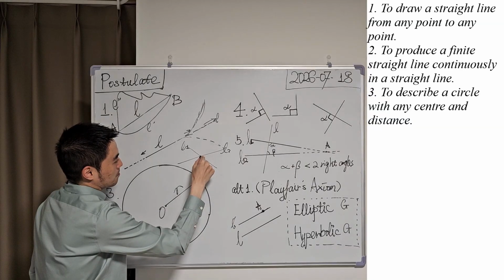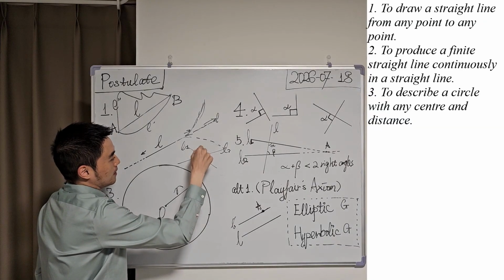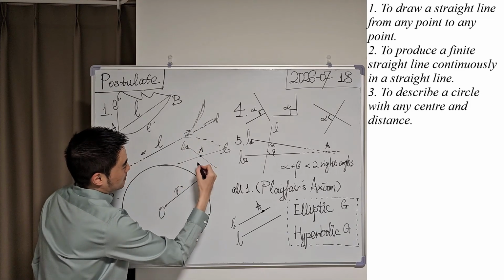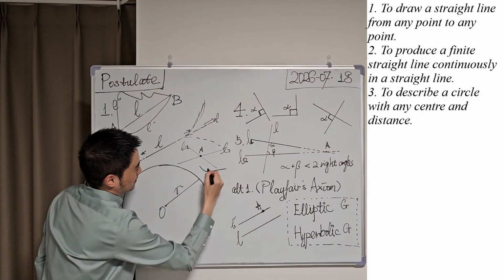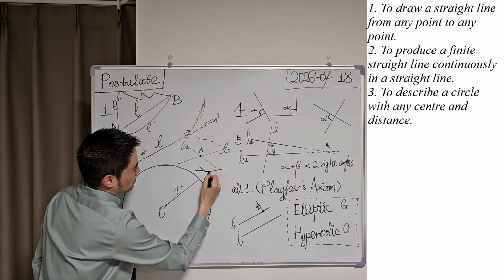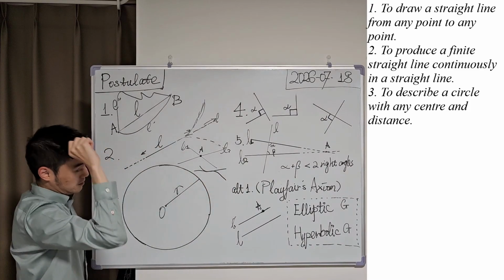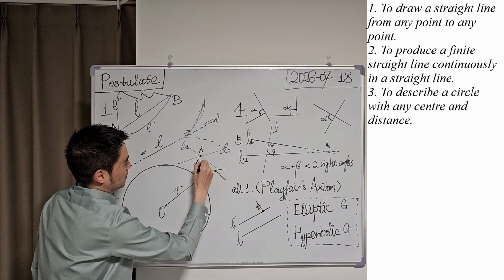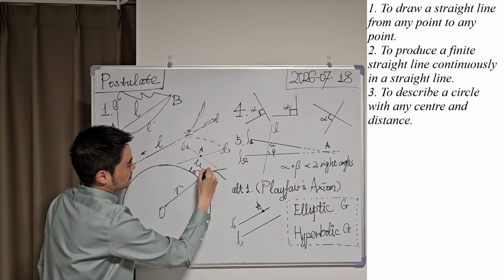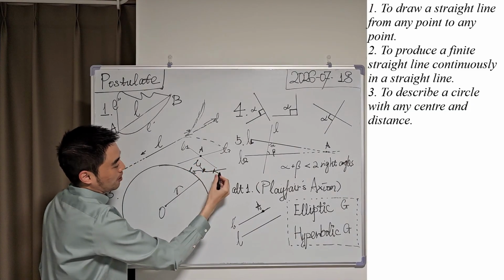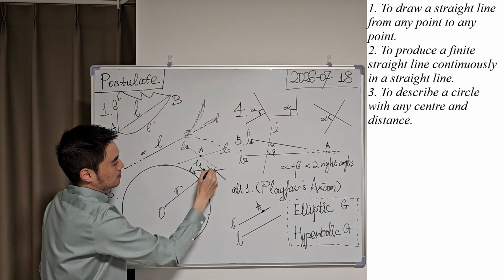They can intersect with each other at a point, but it is impossible that they have a common segment. For example, L1, L2, and this part is a so-called common segment. It is impossible.